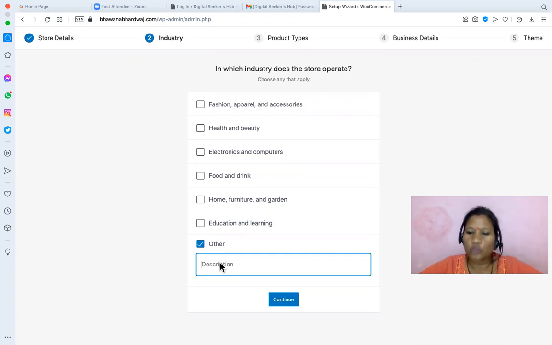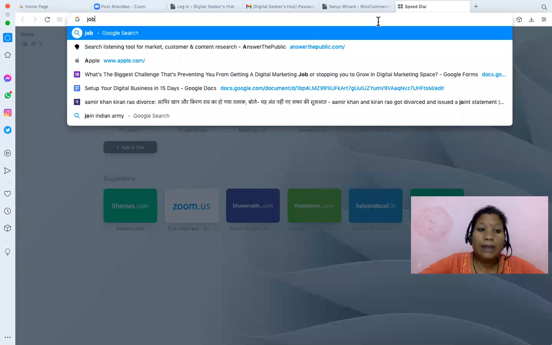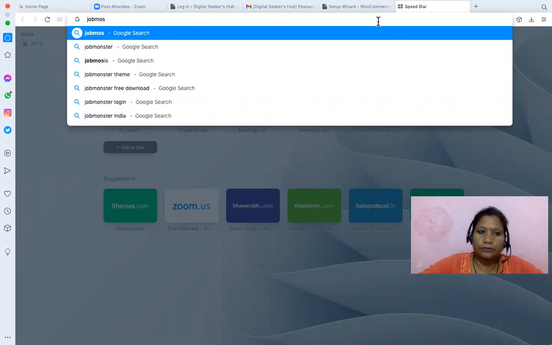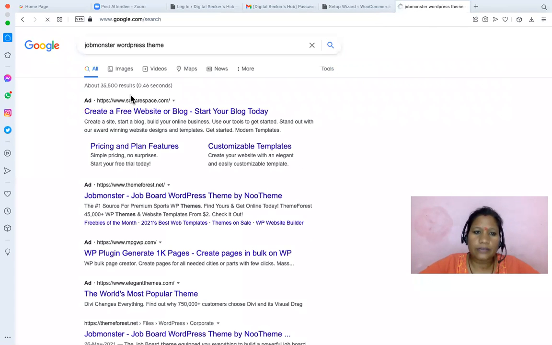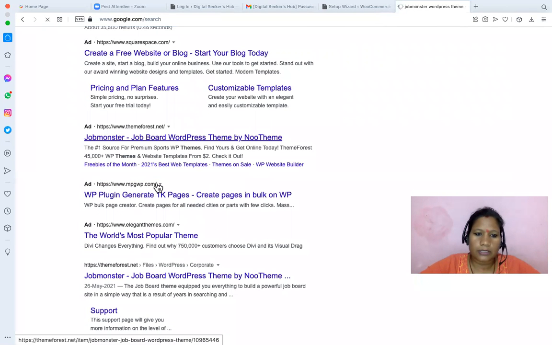Right, so for job portal, Job Monster is there. Some very fantastic job exclusive themes for recruitment and placement are available, you should try to use that theme. Which one did you say just now? Job Monster, the Job Monster WordPress theme. I have used it. This is a fantastic one.